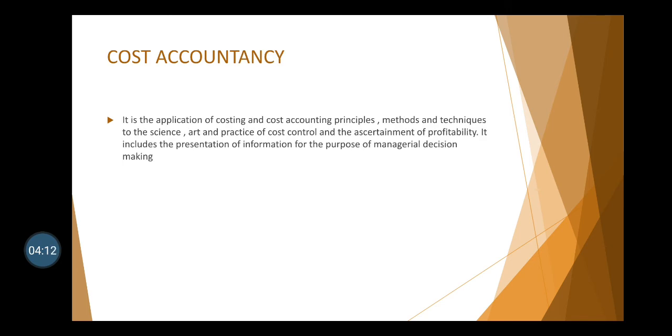Next we'll see what is cost accountancy. Cost accountancy is a broader term which includes costing, cost accounting and cost control. Costing is the ascertainment of cost. Cost accounting is the recording and the reporting of the cost data. Cost control is the regulation of cost. So all these aspects are involved in cost accountancy. That is, it includes costing, cost accounting and cost control.